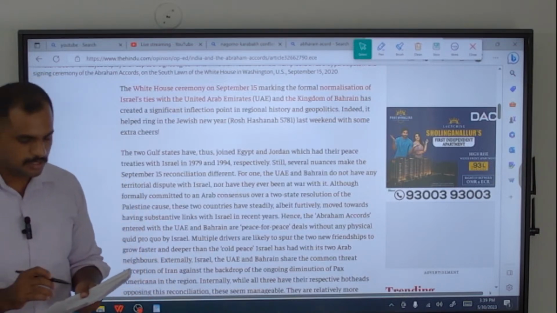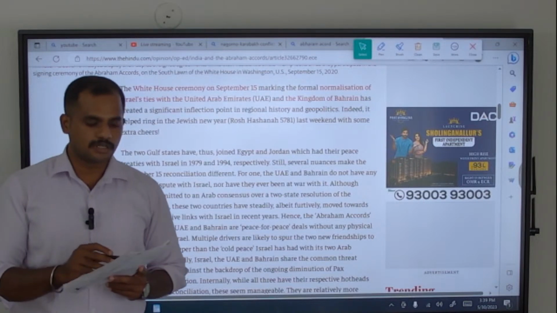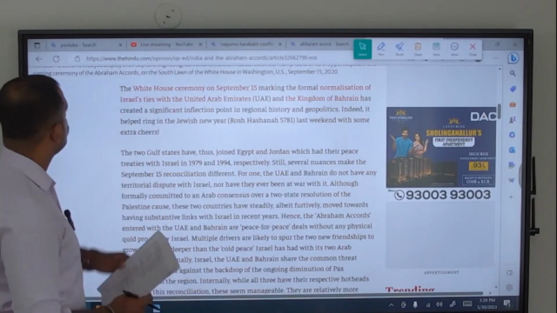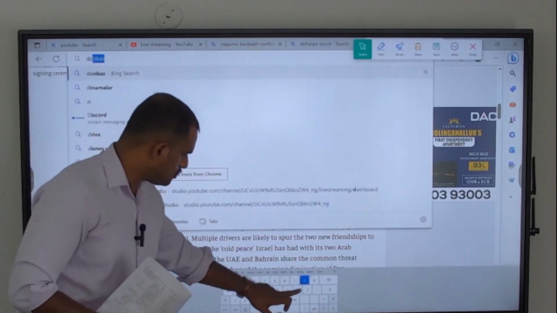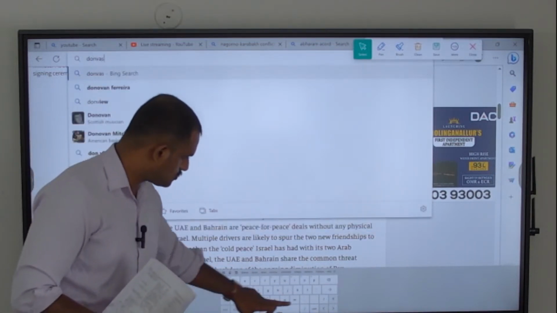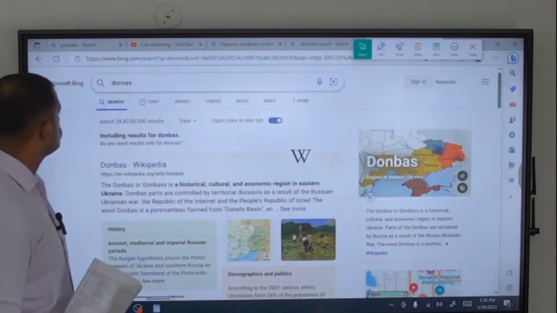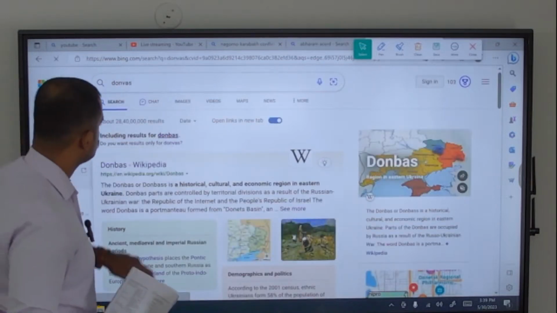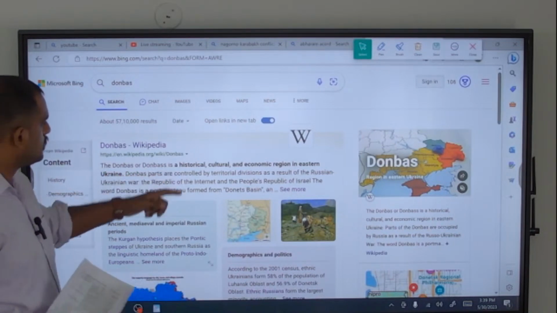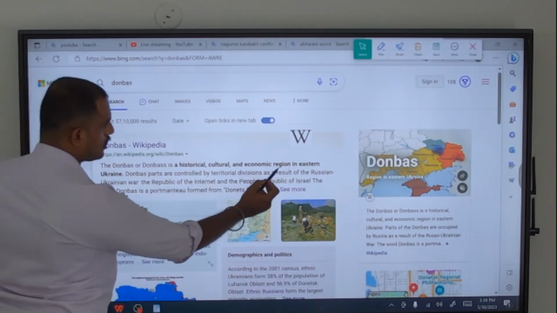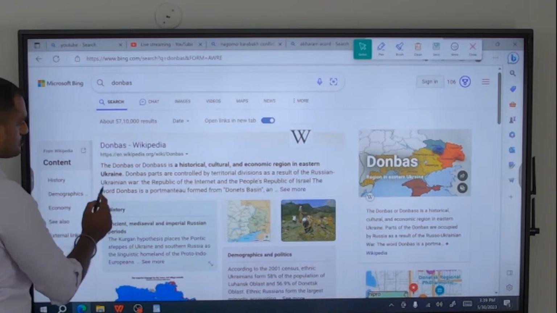For example, the first statement is the Donbass region. We all know that Donbass is a historical, cultural, economic region in eastern Ukraine.